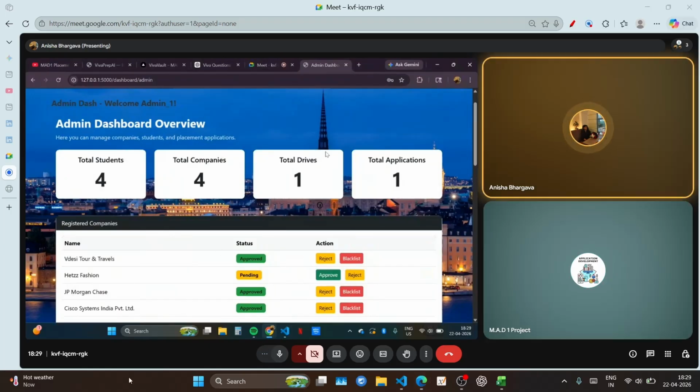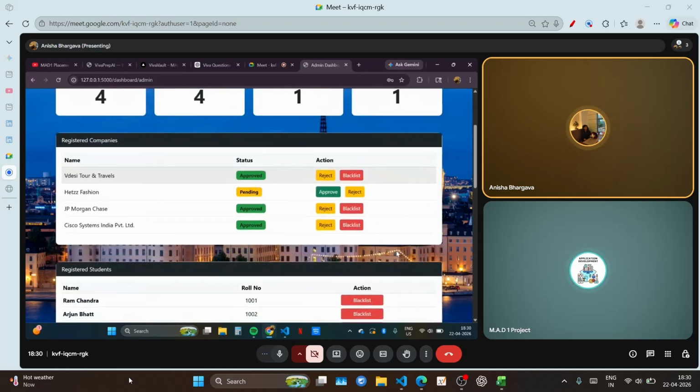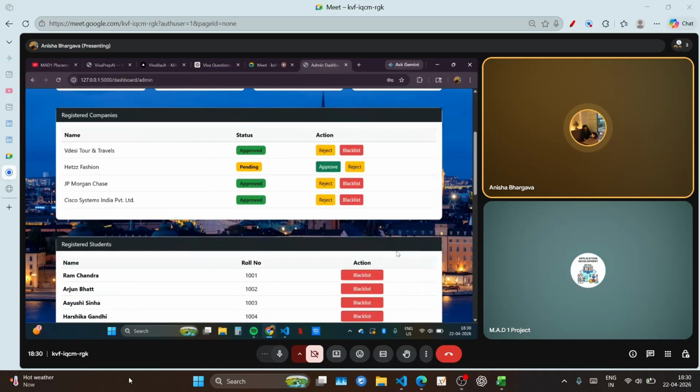Basically, this is the admin dashboard which I have created. It shows the total students, total companies, how many students have registered, total companies that have been registered, total drives which the companies have created, and how many students have applied to those drives, the total applications. Here we have registered companies, which the admin can approve, reject, and blacklist.